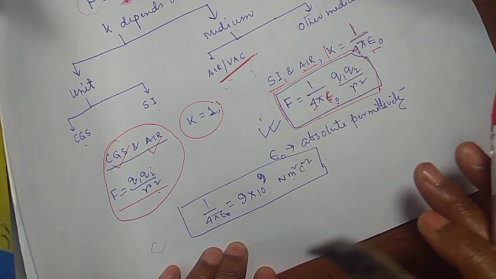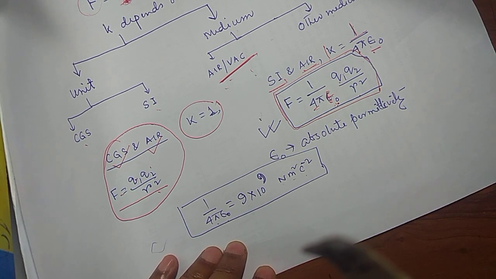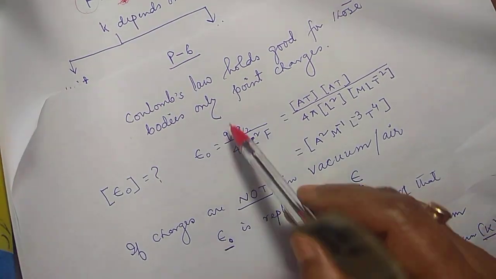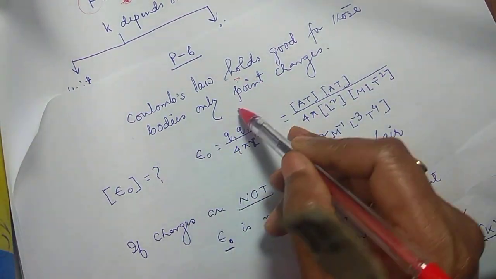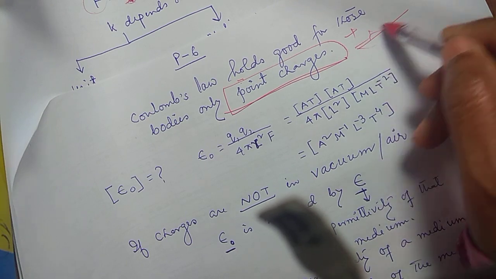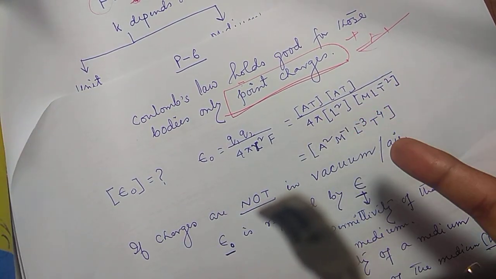Now if it is other than air or vacuum, then what will happen? We'll discuss this later on. Now let's finish with the idea that Coulomb's law only holds good, as I said, for point charges, not for distributional charges. For distributional charges, we cannot use exactly this formula.